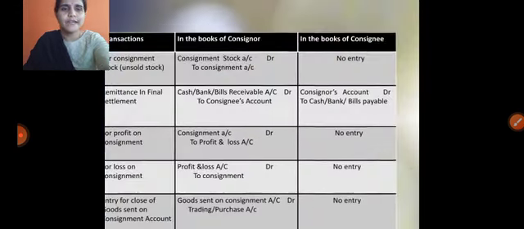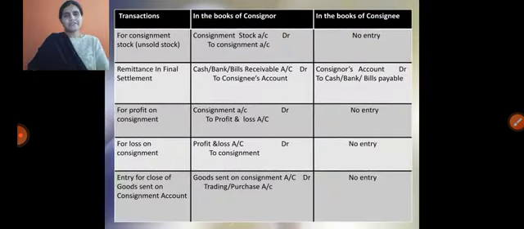And the next one, after sending the goods, the consignor incurred expenses and the consignee also incurred expenses, he may pay the advances, he promotes the goods, and he is getting the commission. Suppose in the consignment process, he is sending 100 quantities but he sold only 80 quantities or 80 quintals or 80 kgs, whatever it may be.